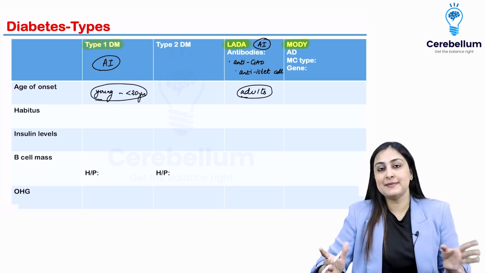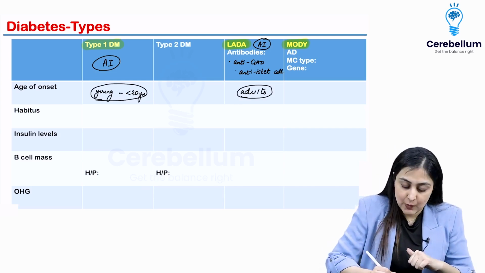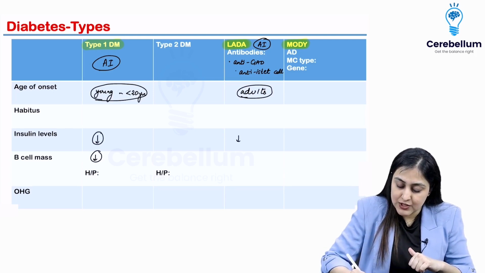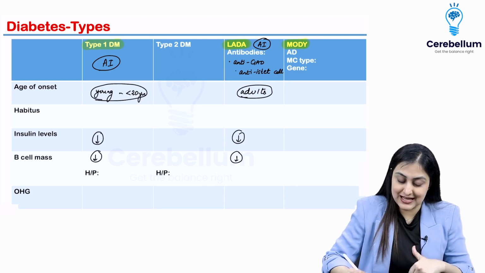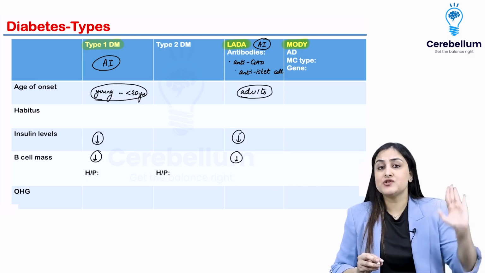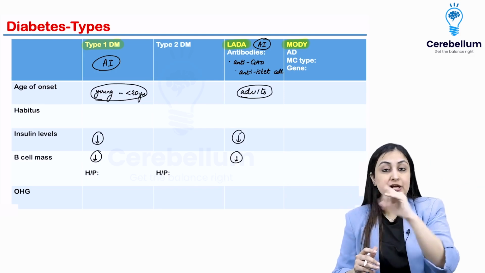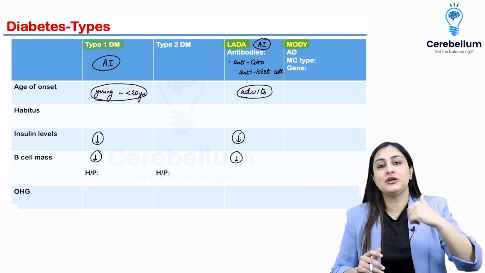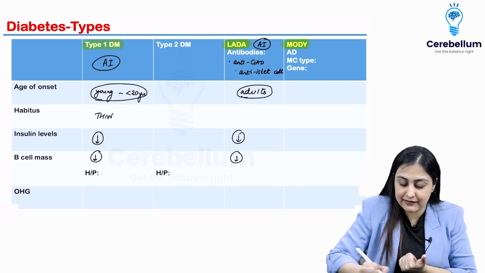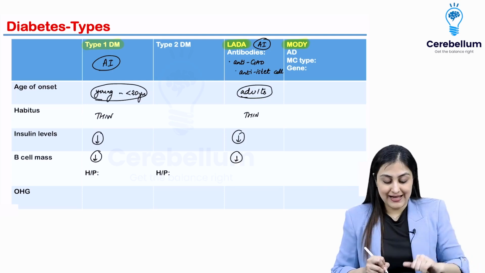In both of these types, the main pathophysiology is that the beta cell mass reduces. Once the beta cell mass reduces, obviously the insulin levels go down. So in both of them, the insulin levels are low. So because insulin levels are low, what have we done in biochemistry? Whenever insulin is high, you're going to have anabolic pathways, isn't it? Fatty acid synthesis, cholesterol synthesis, all of that is not going to happen. So here in both of these, you're going to have thin built patients. Okay. So that's one very important fact.